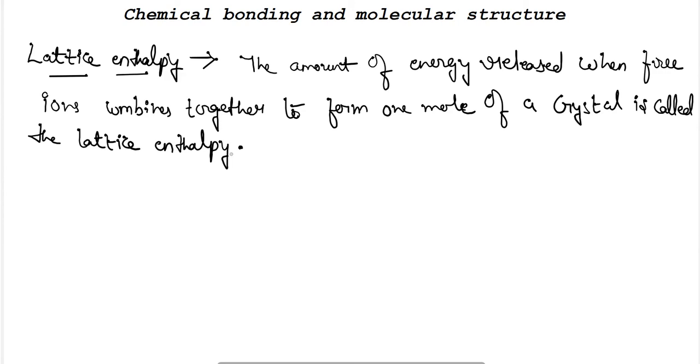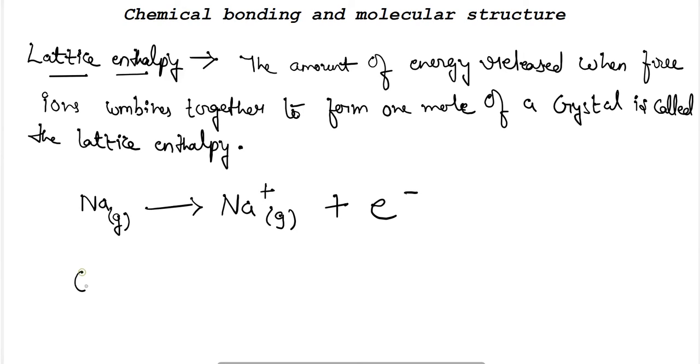Okay. So for example, if I am considering sodium, a sodium atom in gaseous state will release one of its electrons to form a sodium cation.